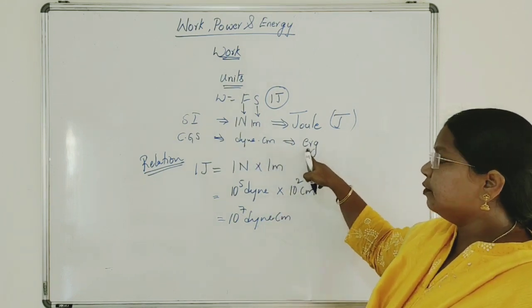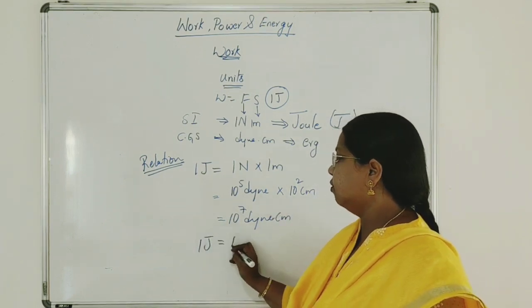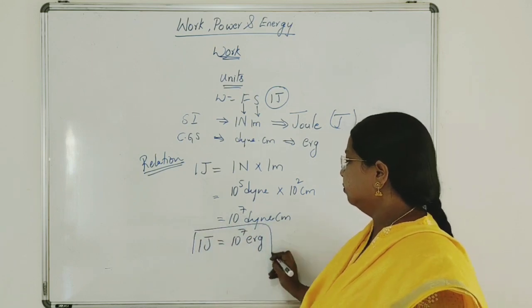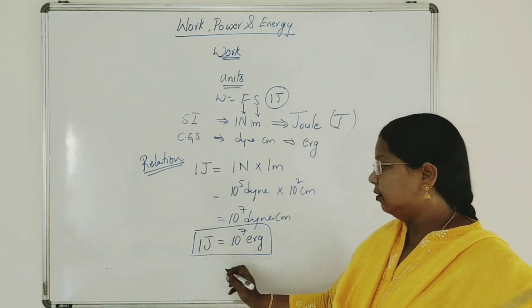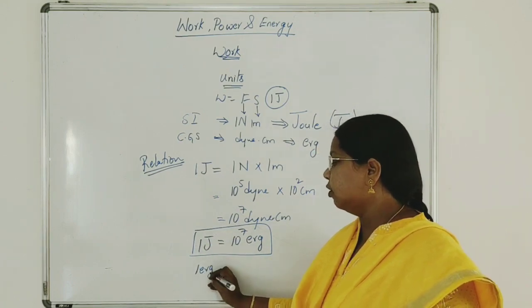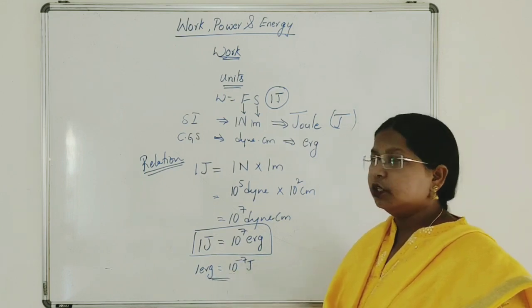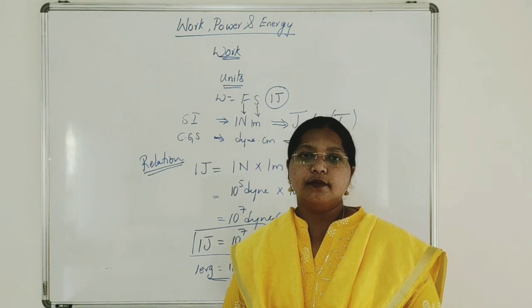Dyne centimeter is an erg. Therefore, 1 joule is equal to 10 to the power of 7 ergs. Or, taking this to the other side, 1 erg is equal to 10 to the power of minus 7 joules. So this is the relation between SI and CGS unit of work.